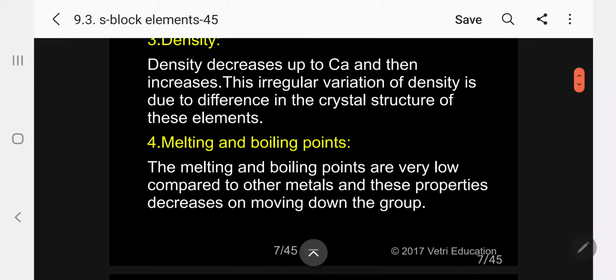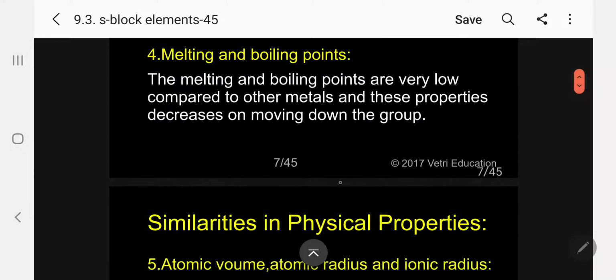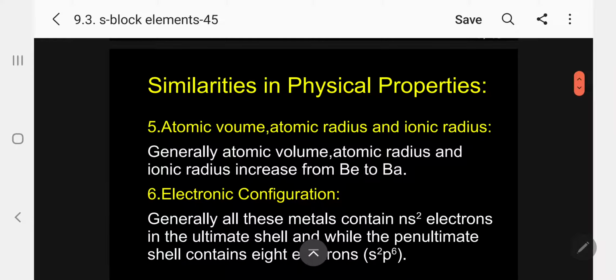Melting and boiling points are generally very low compared to other metals, and these properties decrease on moving down the group. Now, let me continue with similarities in physical properties: atomic volume, atomic radius and ionic radius.